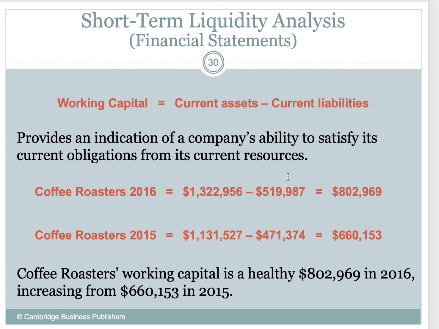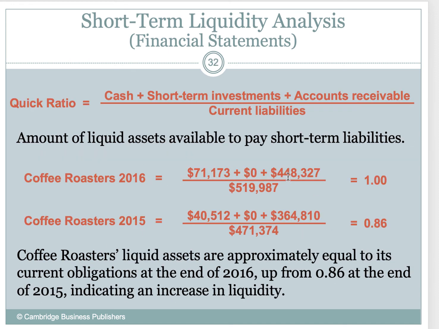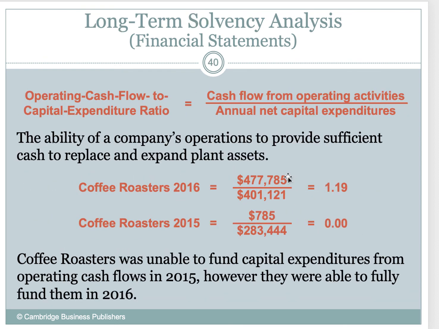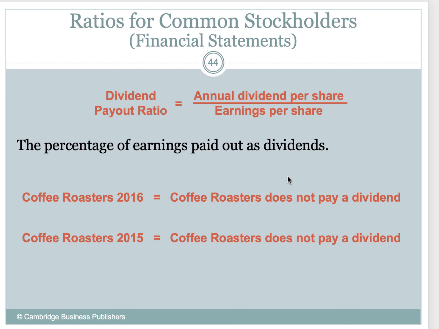We saw working capital, current assets minus current liabilities. We saw the current ratio. So we went through a lot of these over the semester. We did not go through dividend yield. We just basically take the annual dividend per share divided by the market price of the share. To calculate the dividend payout ratio, we take our annual dividend per share and divide it by the earnings per share.